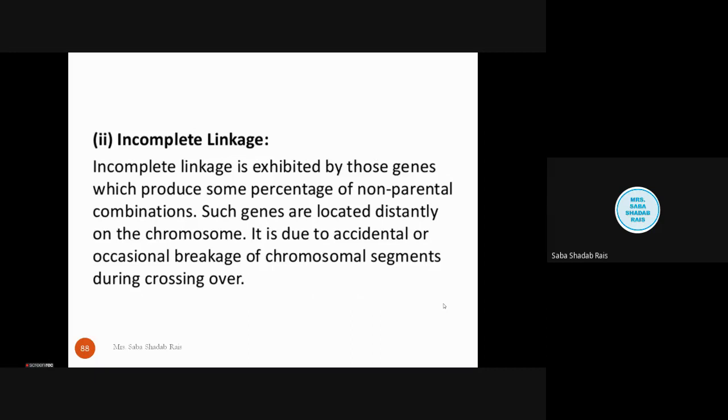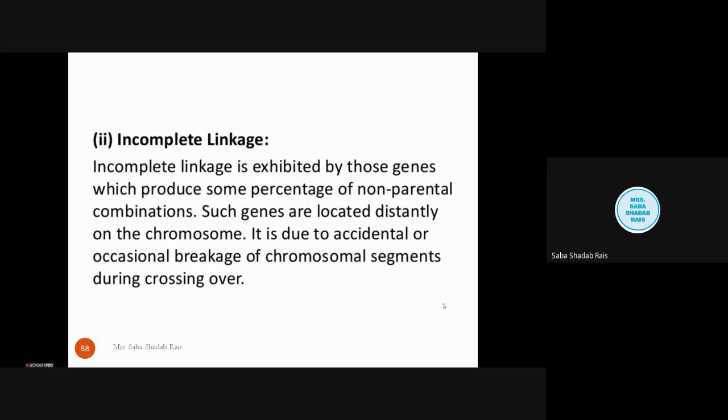It is not that 100% of the time you will find the new type of progeny. You will get parental as well as non-parental combinations. Such genes are located distantly, but on the same chromosome.